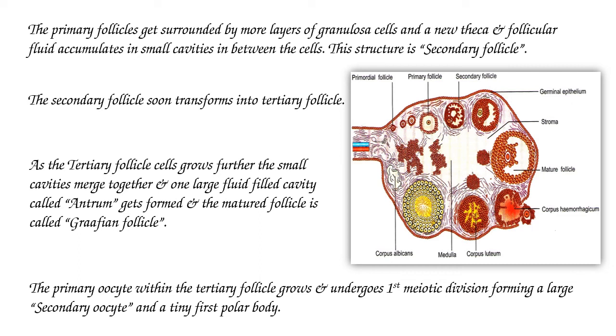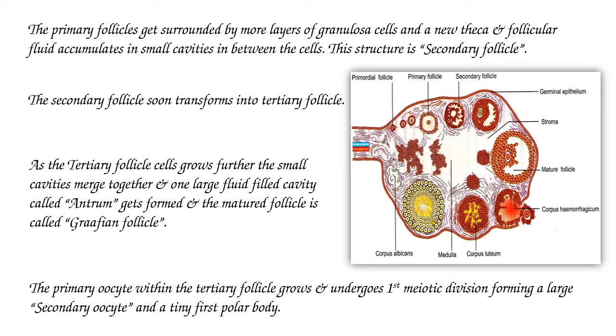So we already discussed the primary follicle. The primary follicle is defined as a primary oocyte surrounded by granulosa cells. When this primary oocyte grows, the number of follicle cells also increases.